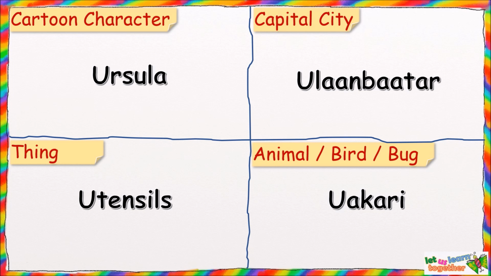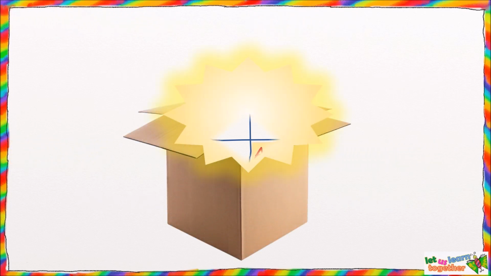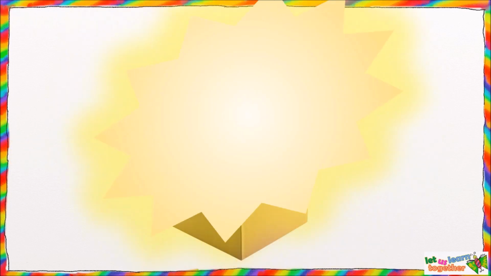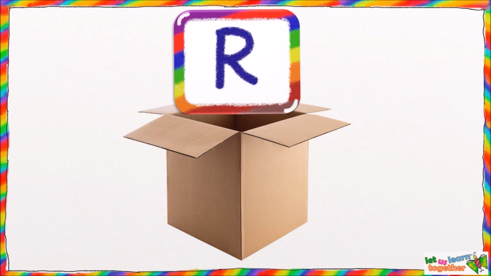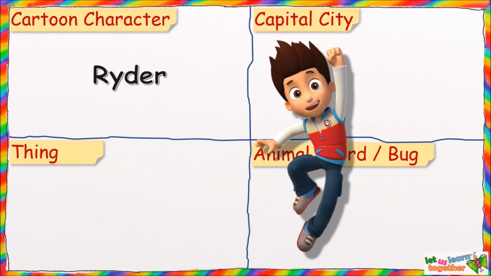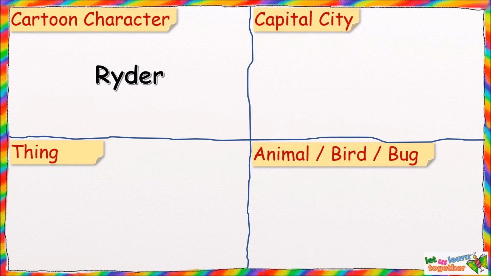Come on, let's check which letter we get next from the box. It's the letter R. I choose R for Ryder from Paw Patrol. Then R for Rome, which is the capital of Italy.